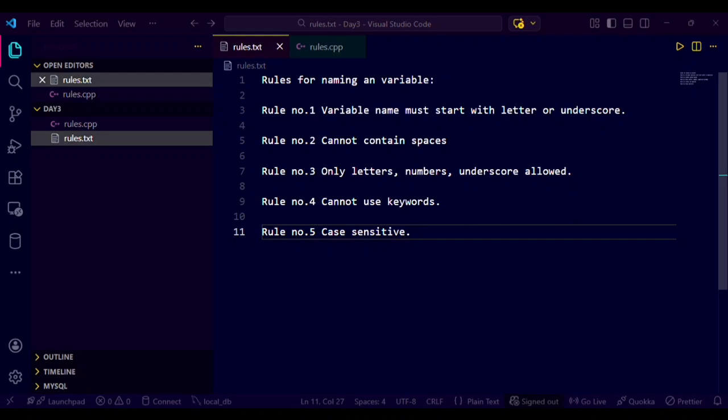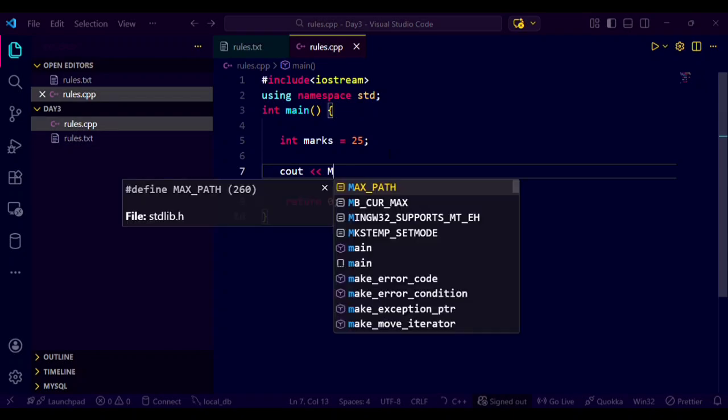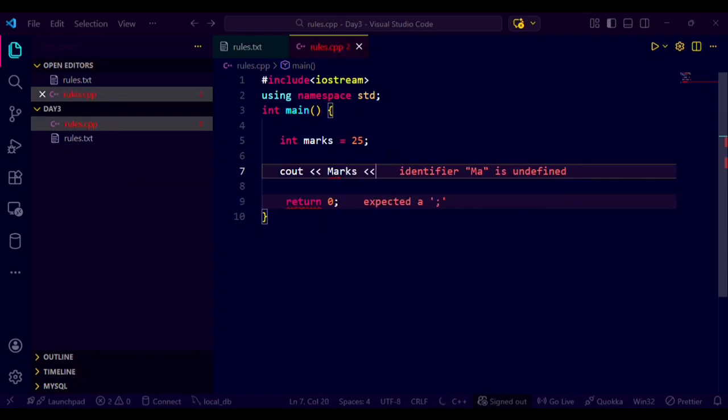Variable names are case sensitive. I'll explain through an example. Suppose I have taken int marks is equal to 25. So if I print cout Marks with a capital M, it will give an error. Identifier Marks is undefined. So capital letter and small letter have a difference. That's what case sensitive is.